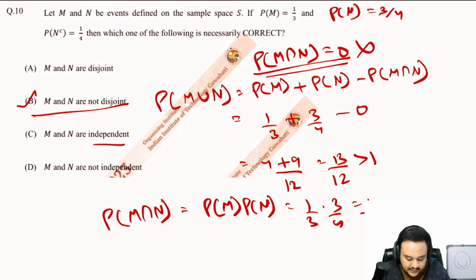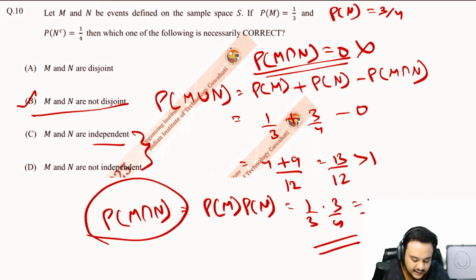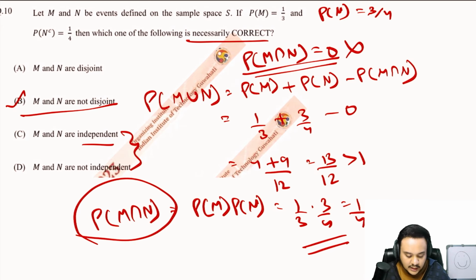But the thing here is that we are not given the probability of intersection of M and N. That is why we cannot figure out if this is true or not. So C and D are inconclusive, and what we are asked is which of these are necessarily correct, not which of these could be correct. If the question was which of these can be correct, then all three of these would have been correct, right? So now let us move on.